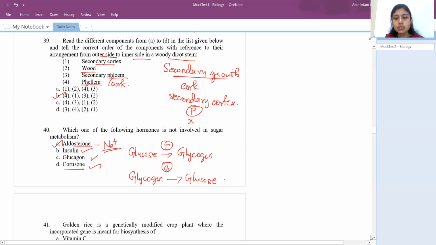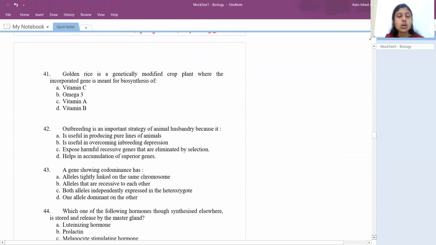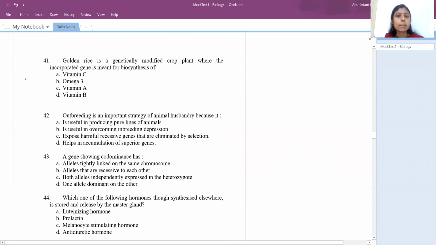Right. So 41st question, golden rice is a genetically modified crop plant where the incorporated gene is meant for the biosynthesis of. Okay, so golden rice, by means of genetic modification, what we have introduced is vitamin A. Okay, so this is the answer.